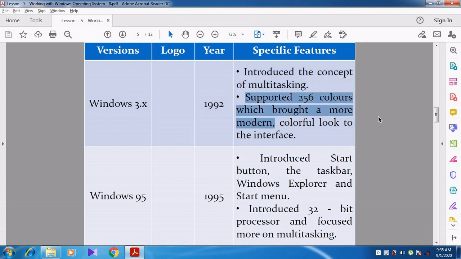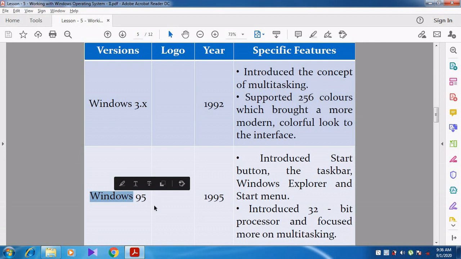Up to that it supported only 128 or 64 colors. At that time 256 colors were supported by the Windows OS, so it looks colorful. Up to that Windows was not so colorful; in Windows 3.x it is much more colorful because it supports 256 colors.